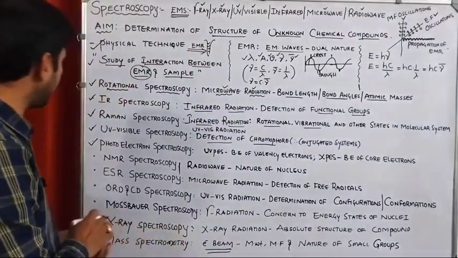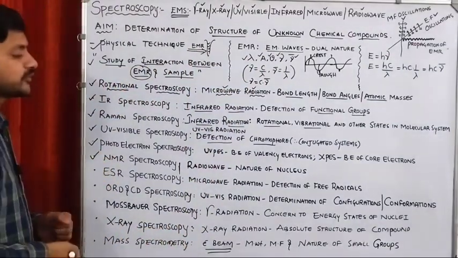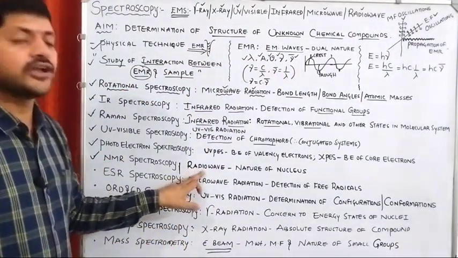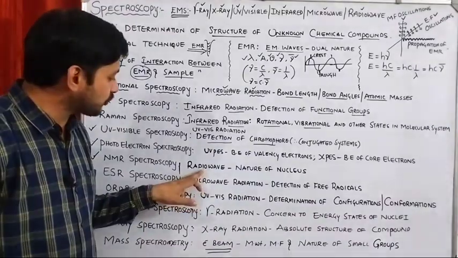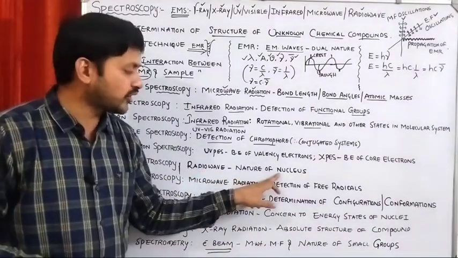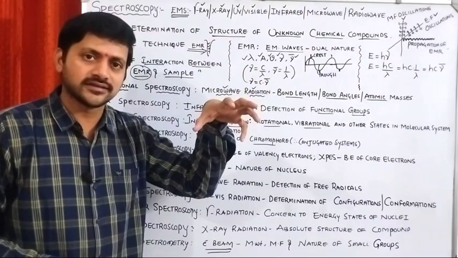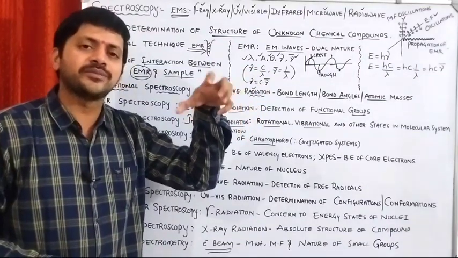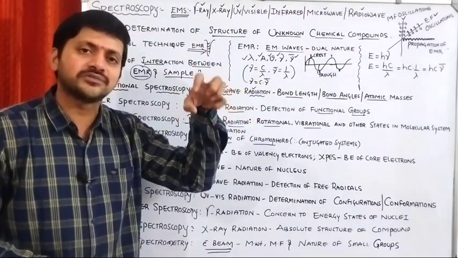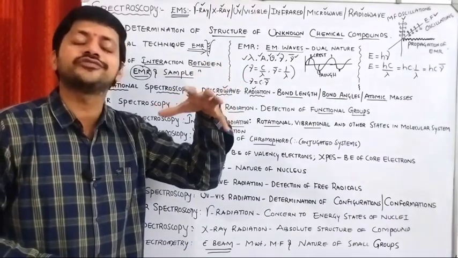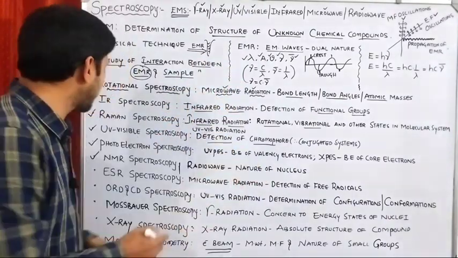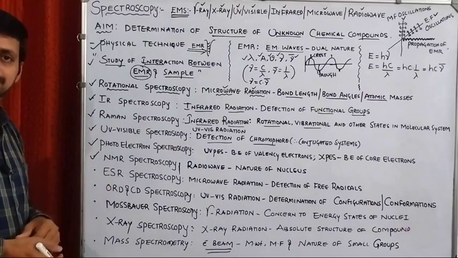Okay. Next one is what? NMR spectroscopy. Here we are using radio waves. This spectroscopy gives the information about what? Nature of nucleus. It may be a hydrogen, it may be a carbon, it may be a nitrogen, it may be a phosphorus. The nature of the nucleus is going to be identified by using the NMR spectroscopy.